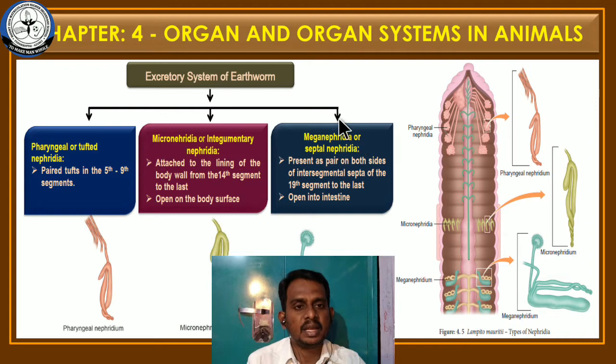So meganephridia, or septal nephridia, excrete their nitrogenous waste through the intestine, because these nephridia open into the intestine.